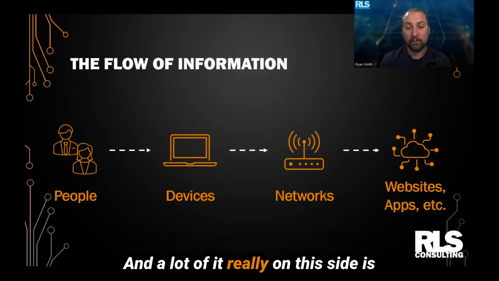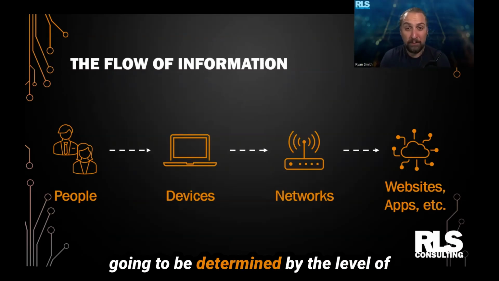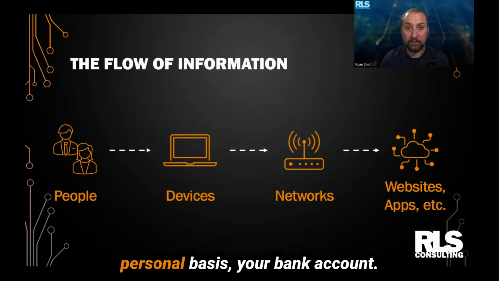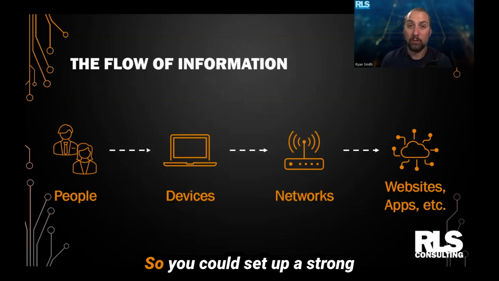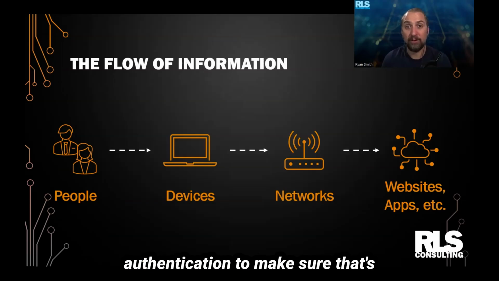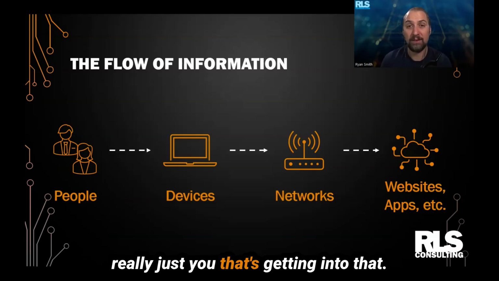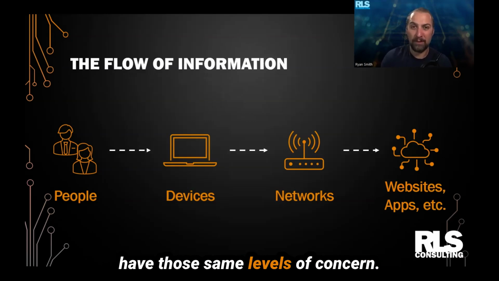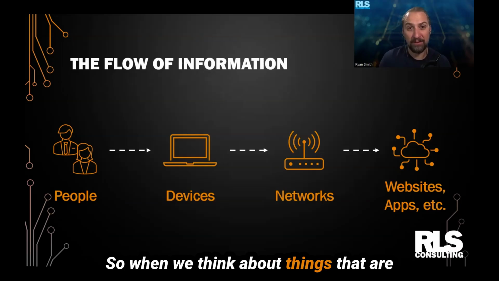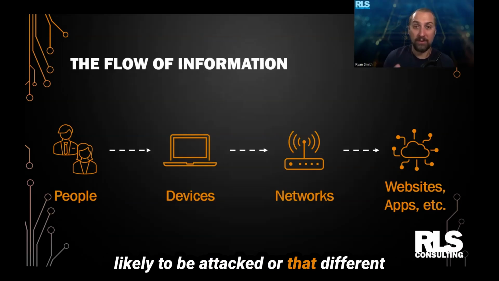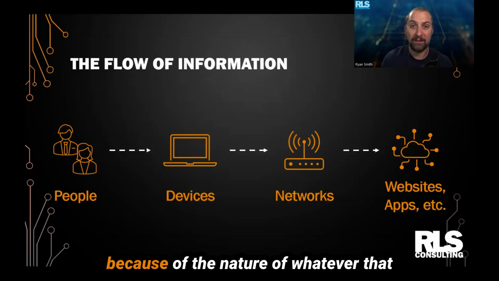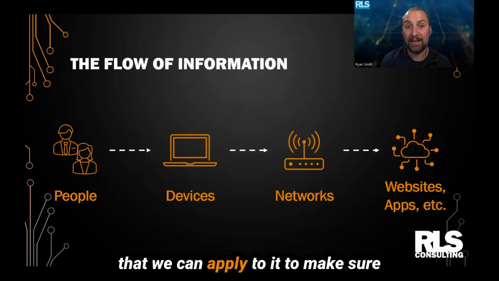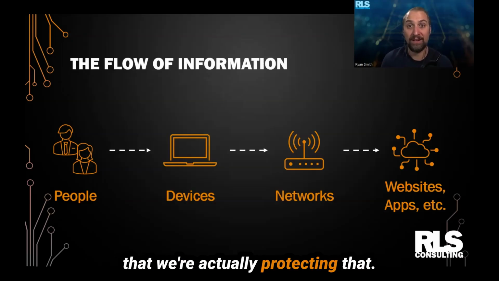The last part comes down to the things that you're accessing. And a lot of it on this side is going to be determined by the level of security that you can put into those tools. So let's just use, for example, on a personal basis, your bank account. You could set up a strong password and multi-factor authentication to make sure that's really just you that's getting into that. And then as we think about other tools and things that we use, we want to have those same levels of concern. So when we think about things that are likely to be attacked or the different high impacts, because of the nature of whatever that application might be, we want to think about the different levels of security that we can apply to it to make sure that we're actually protecting that.